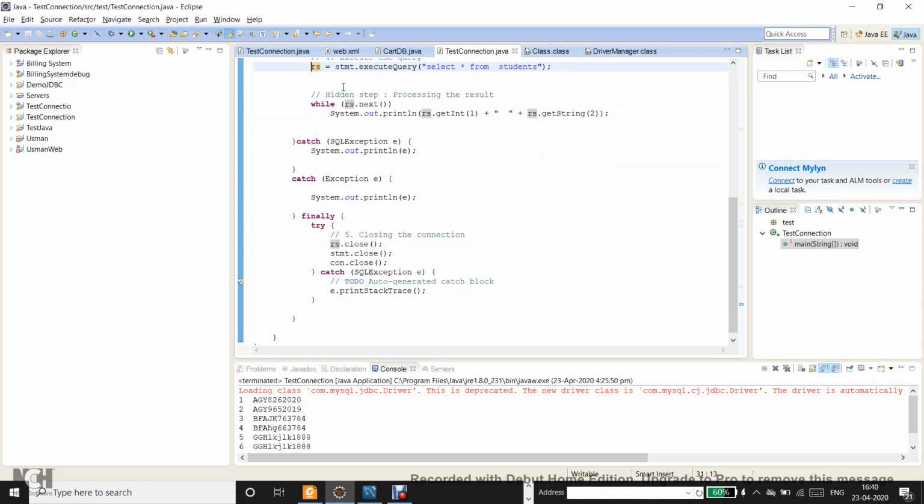The most recent resource that you have acquired should be closed first, like result set should be closed first, then the statement should be closed, and then the connection should be closed. Or if you just choose to close the connection, technically it will close everything. So that's one thing. Now let's see if you have any doubts.